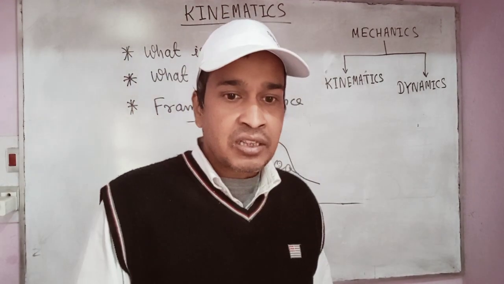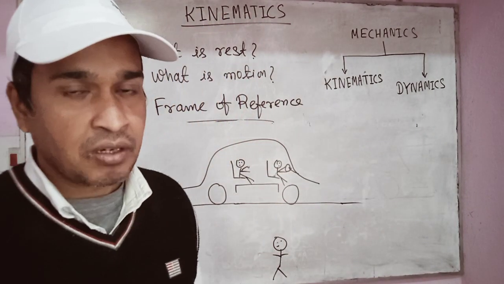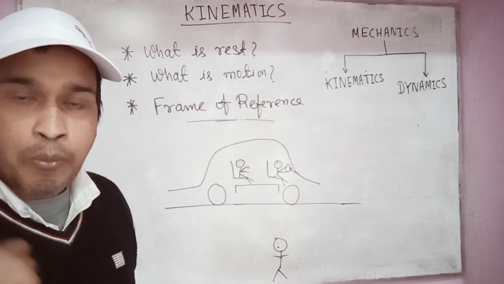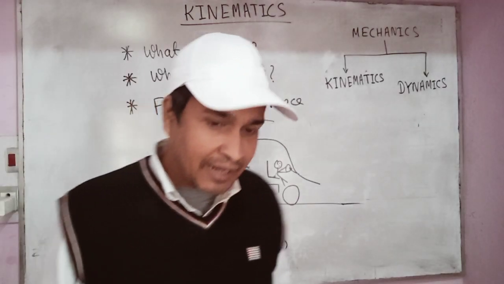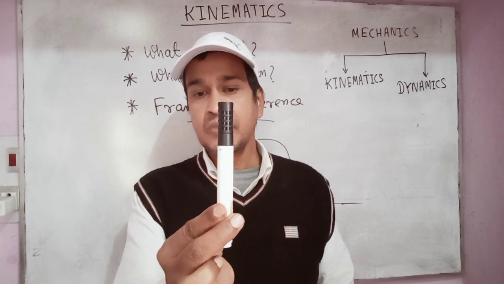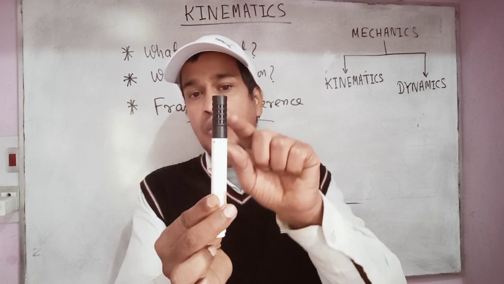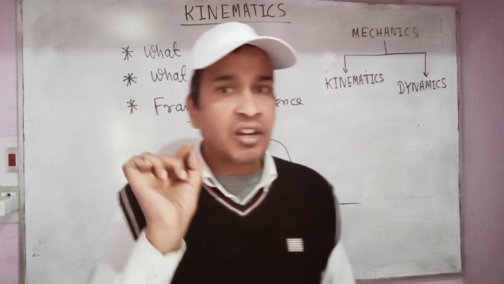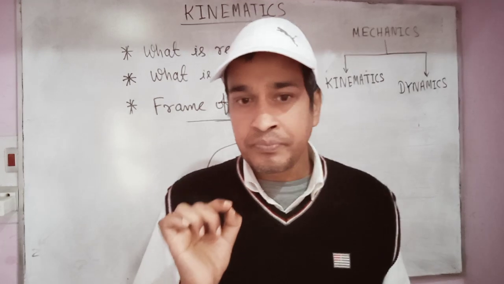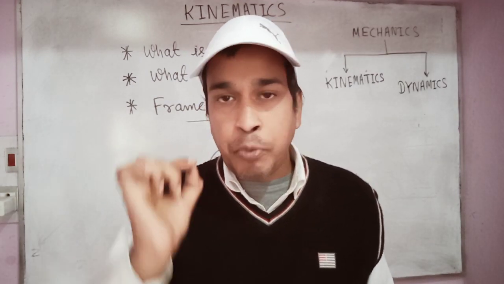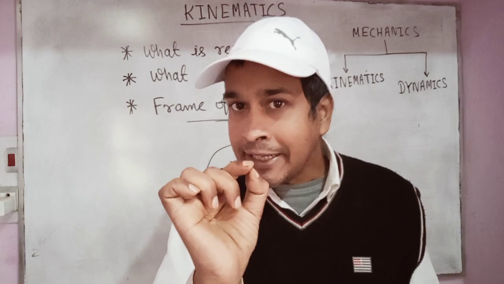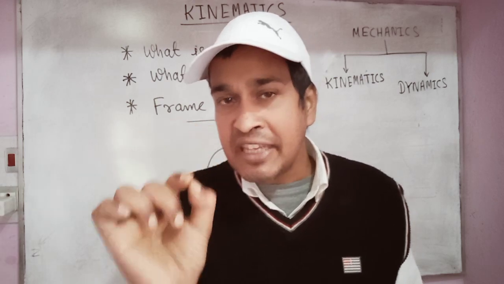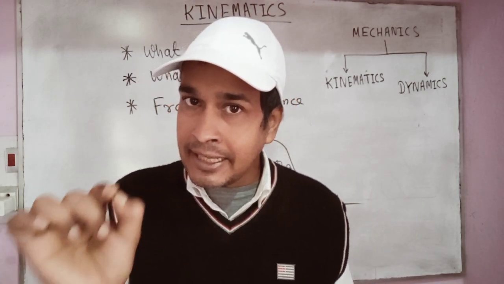In kinematics, the first thing we must know is what is motion or what is rest. When do we call that a body is at rest, and when do we call a body is in motion? For example, this is a marker, and we have to find whether this marker is at rest or in motion. What is the definition of motion? If a body changes its position as time passes, then it is said to be in motion. And if it does not change its position as time passes, then it is at rest.